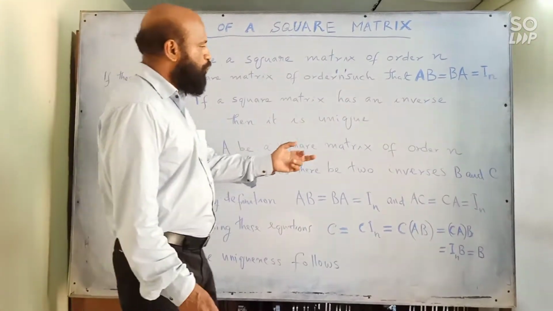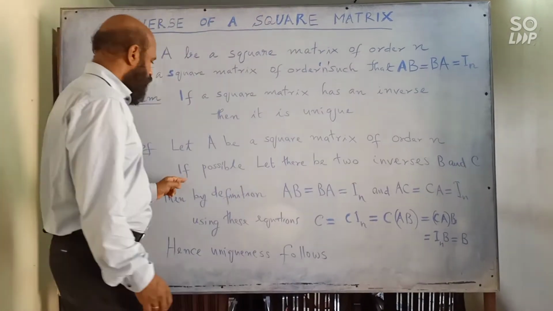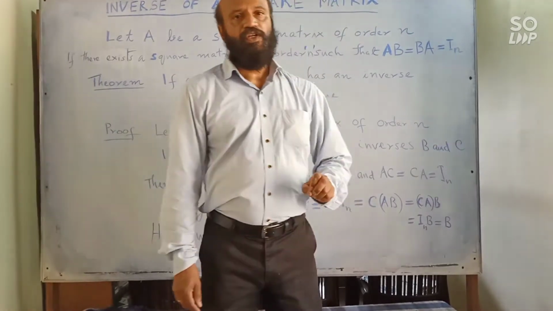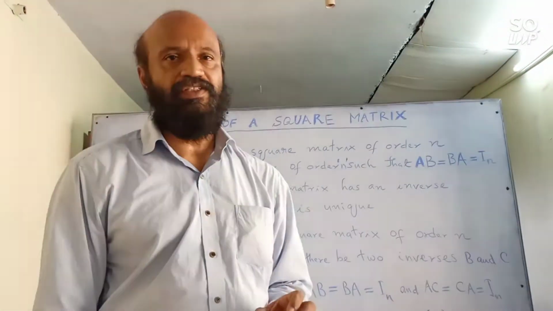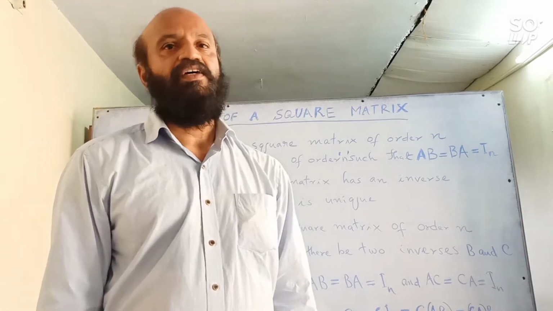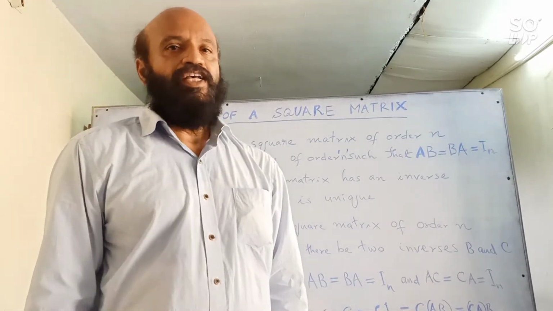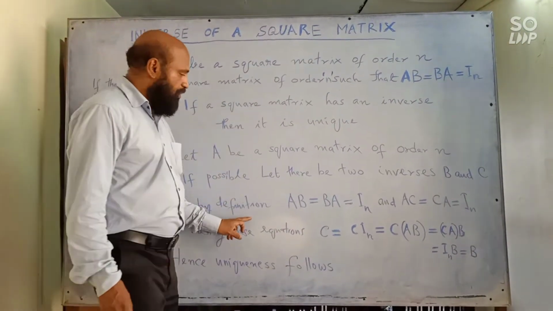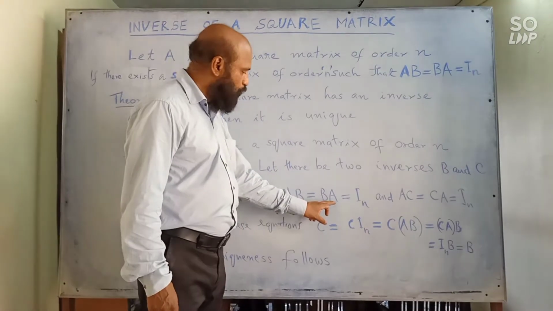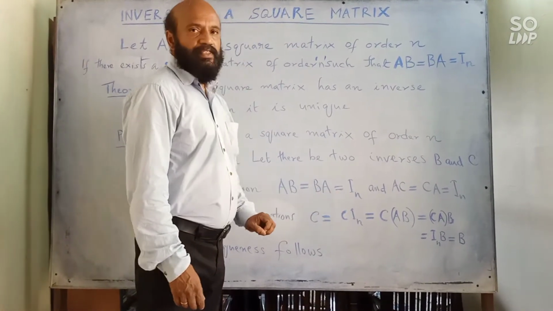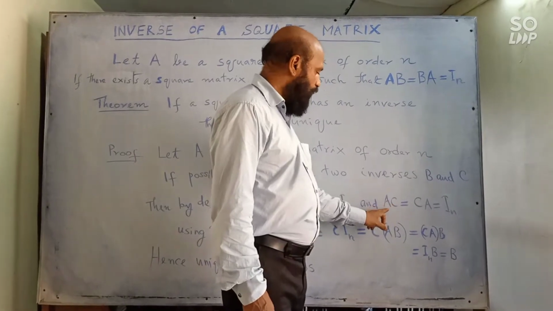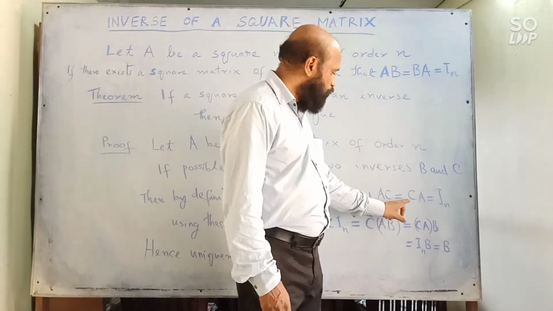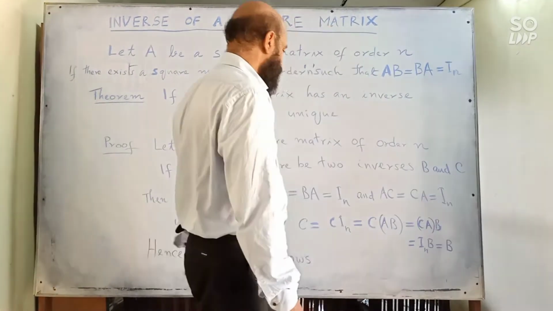Let A be a square matrix of order n. If possible, let there be two inverses B and C. So we are assuming there can be two inverses. Our aim is to prove that there is only one inverse, but we assumed there are two inverses. Then by definition, A into B is equal to B into A is equal to In. Since C is also an inverse of A, that also can be written. A into C is equal to C into A is equal to In.